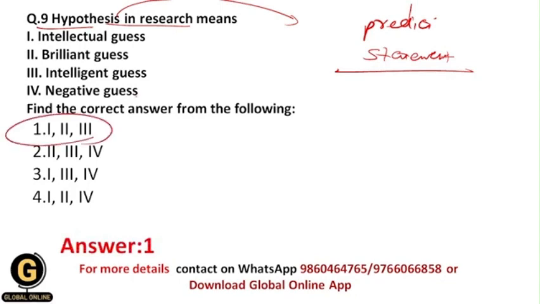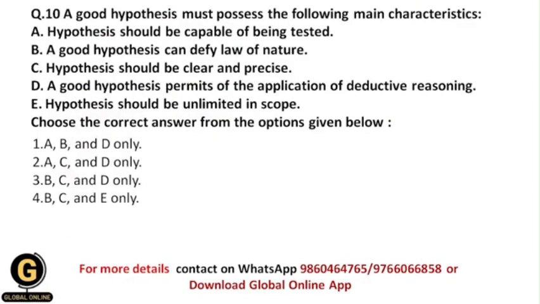So hypothesis can't be a negative guess, because if it were a negative guess, how could we test it? That's why it should always be an intelligent, intellectual and brilliant guess. A good hypothesis must possess the following main characteristics. Now they have given some characteristics of hypothesis, so we need to identify the main characteristics of a good hypothesis. Let us see the different characteristics.